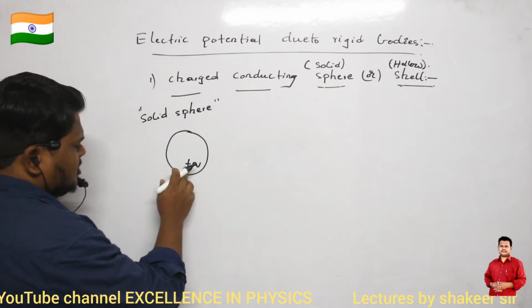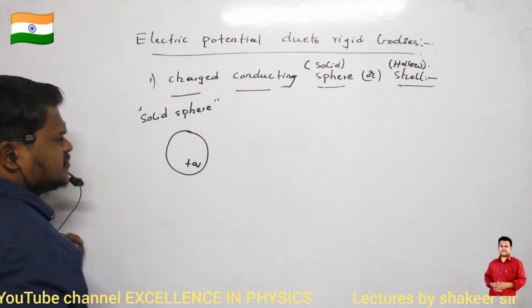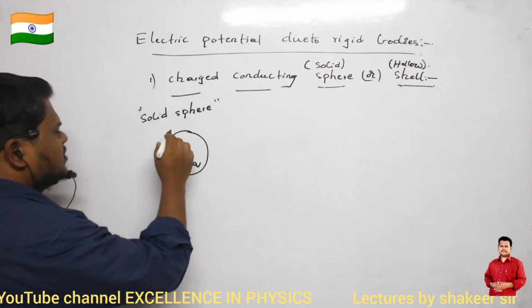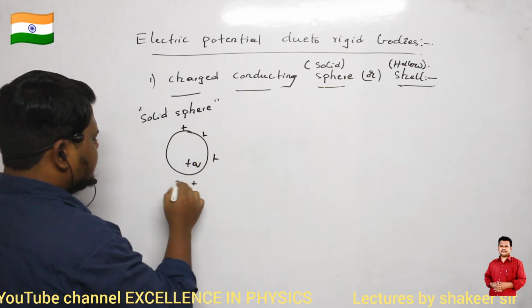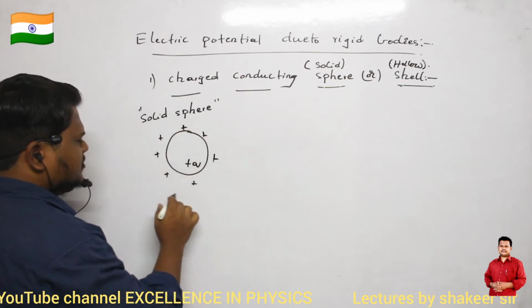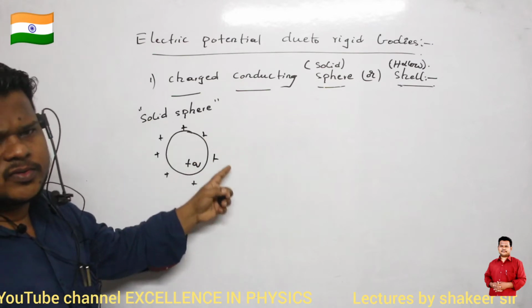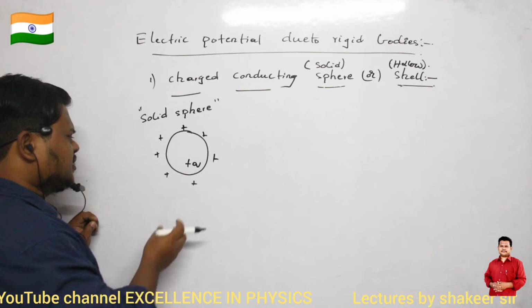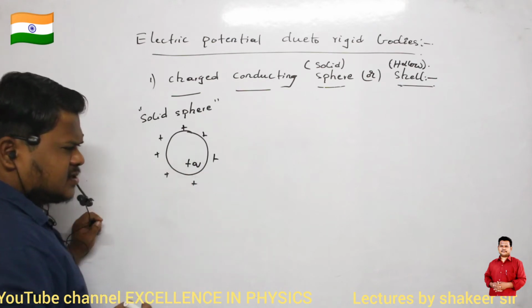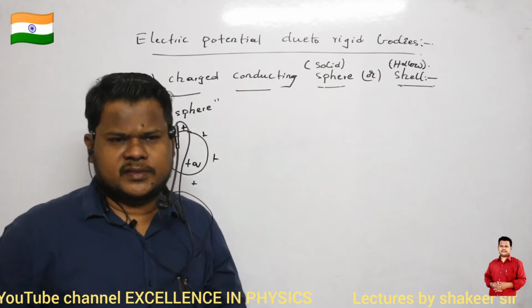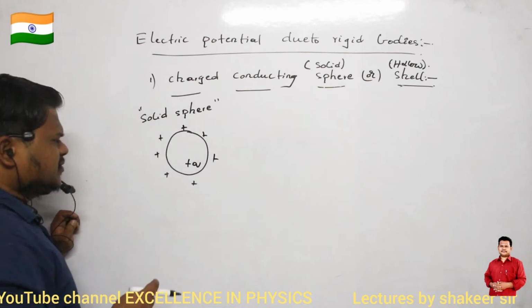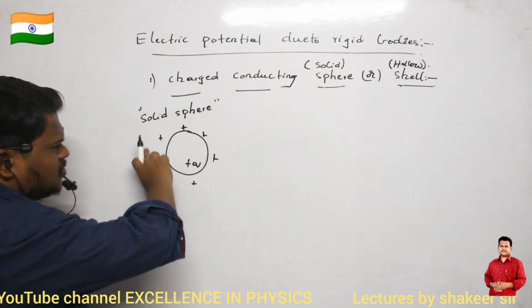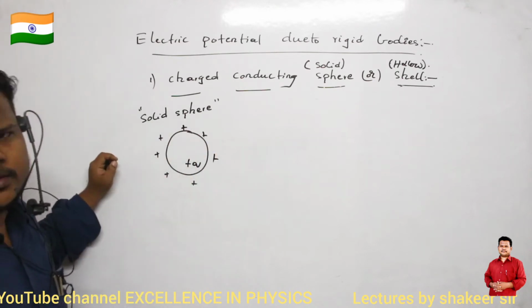This charge will go to the outside surface of this sphere and the charge will reside on the outside surface. The charge will be distributed uniformly throughout the surface area of this sphere. What is the reason? Because positive charges are like charges, they will repel each other. When charges repel each other, they try to move as far away as possible, so they go to the outside of the surface and reside there.